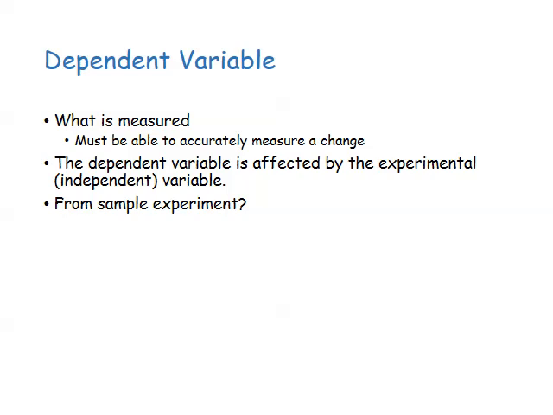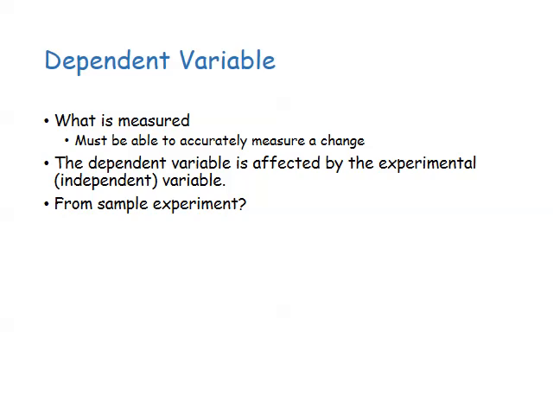The dependent variable is what you are measuring, and it has to be a value that can be accurately measured to demonstrate a change. The dependent variable is affected or influenced by the addition of the experimental or independent variable. From our sample experiment, the addition of Miracle-Gro is our independent or experimental variable.